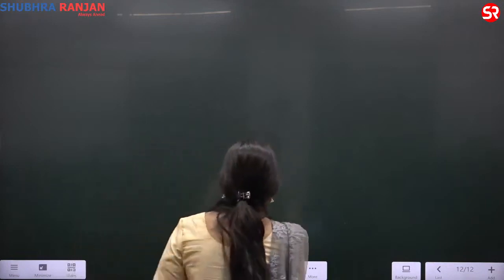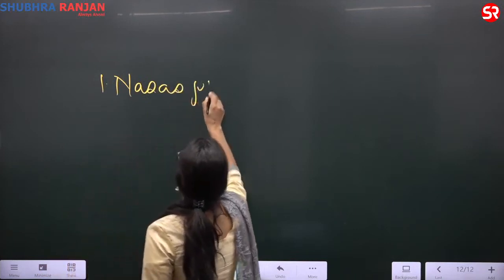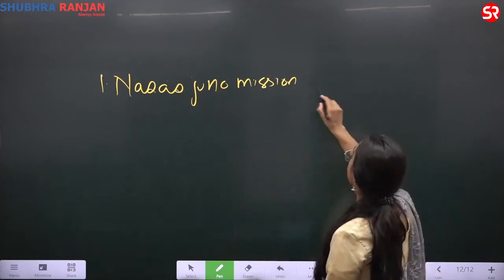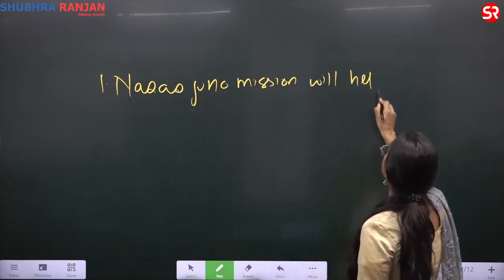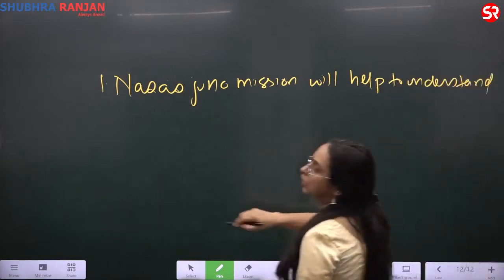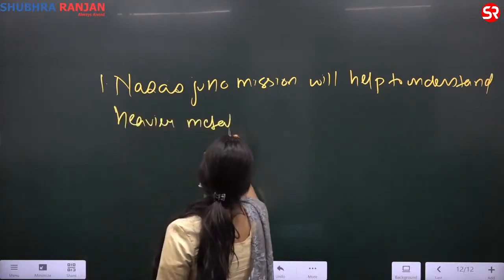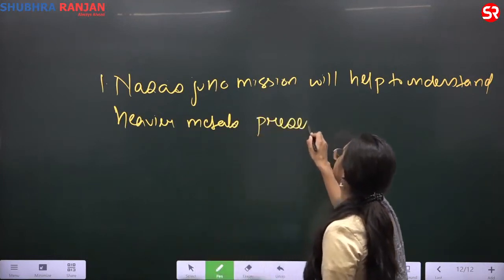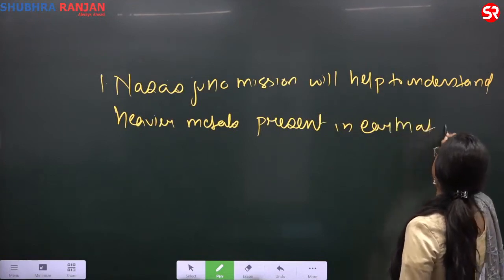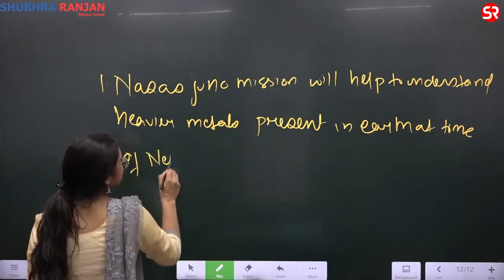NASA's Juno mission will help us understand the heavier elements present in the earth at the time of nebula.